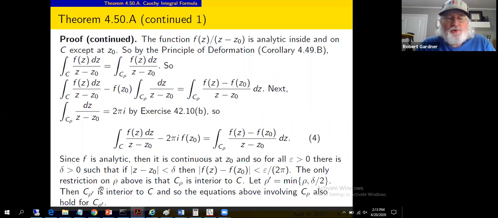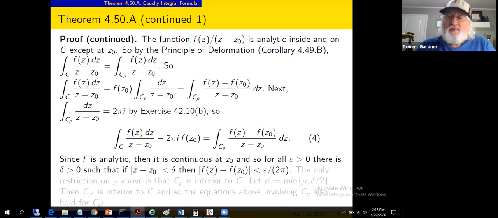Now, in our little picture, the only restriction on rho in the picture above was that C sub rho was interior to C. So we're about to take rho and replace it with rho prime that might be a little bit smaller. We're taking rho prime to be the minimum of the rho we had before and delta over 2.